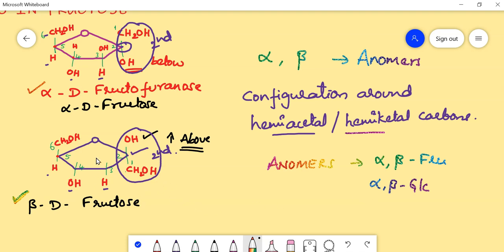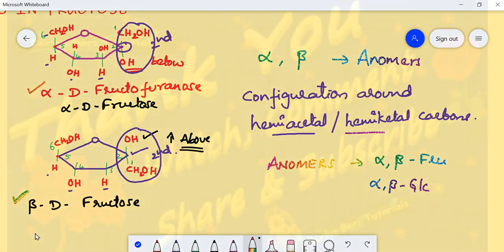Hope it is clear now, the structure of fructofuranose, which is the furanose ring formation, a 5-membered ring, and it forms alpha and beta forms due to the difference in the anomeric carbon configuration.